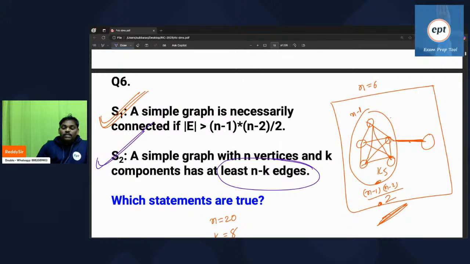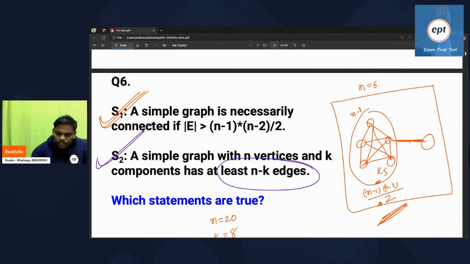If forest is there, not at least n minus k edges, exactly n minus k edges, because every time one edge only will come. If forest is not there, at least n minus k edges. At least is the keyword.